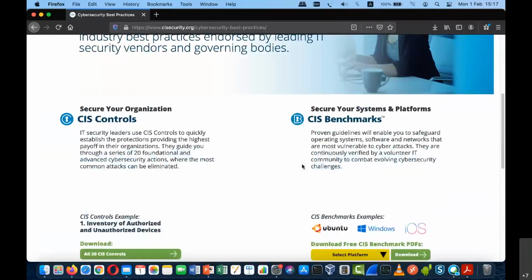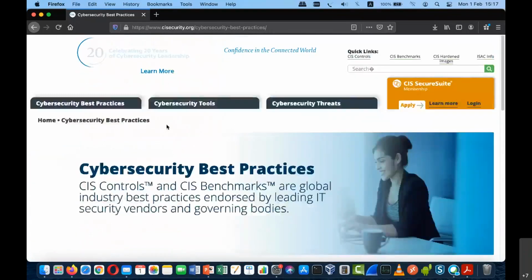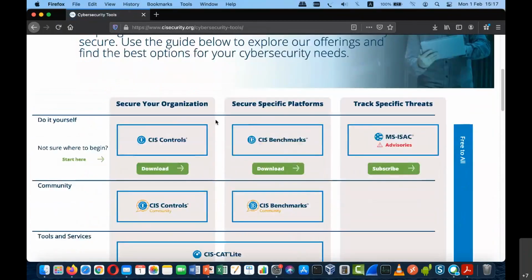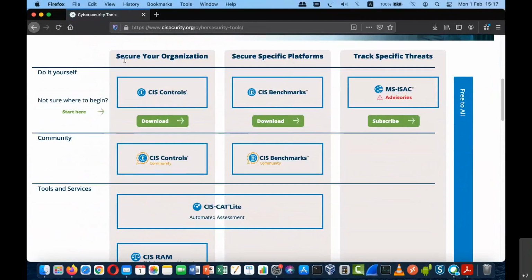And also we have CIS controls with respect to that. The other section we have is with respect to cybersecurity tools, where we can see the classification, whether it is generalized for organization security or a specific platform. So CIS controls is the generalized thing, whereas the benchmarks are for specific platforms. Let's say there is a Windows operating system or a Linux operating system. Even in Windows, what kind of operating system do we want? Is it Windows 8 or Windows 10? Specifically for that, we have a certain benchmark.